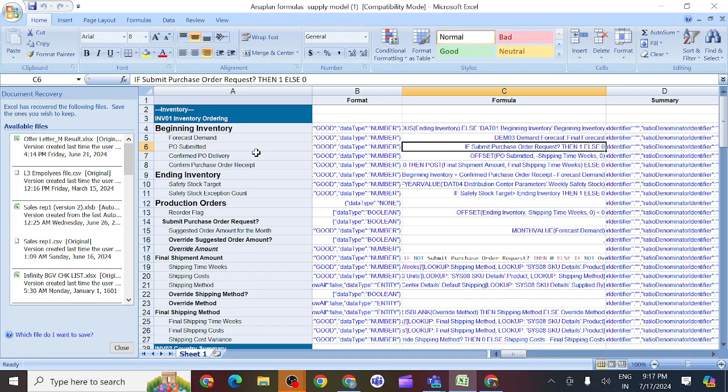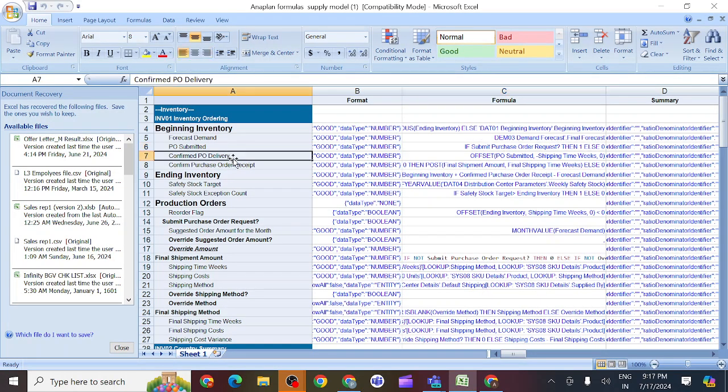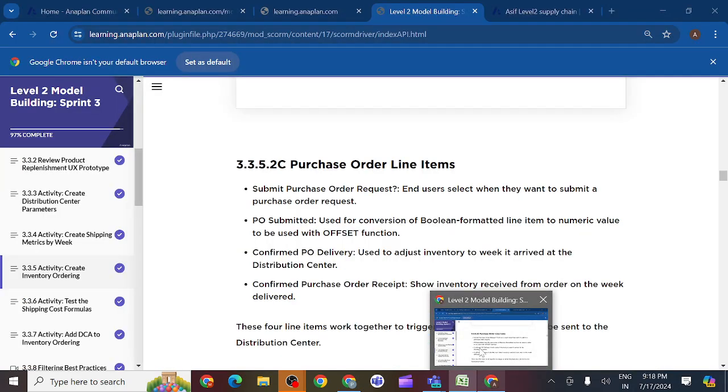Purchase order time. How much time it will take, one week, two weeks, so we need to check the time. Here you can see we need to check the time. So we should use the offset function, with submitted, when did you submit that PO, and you should check the time, then you will get the answer here. So when it will get delivered, you can see here.